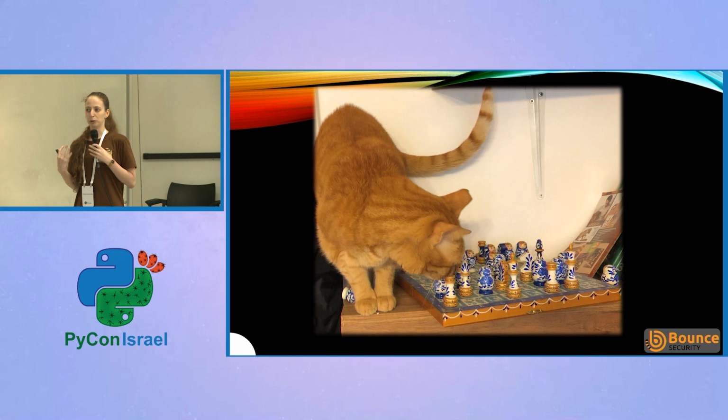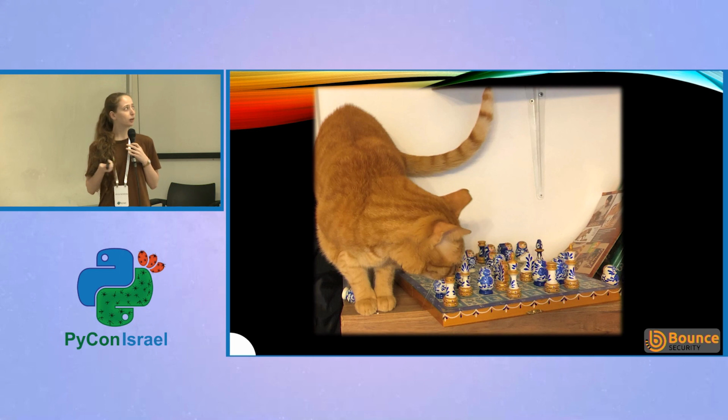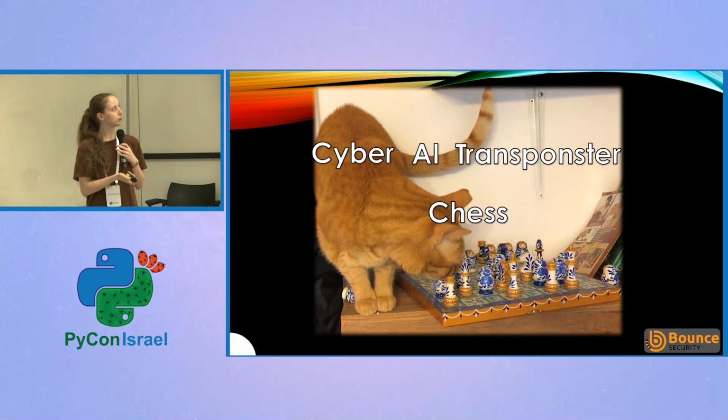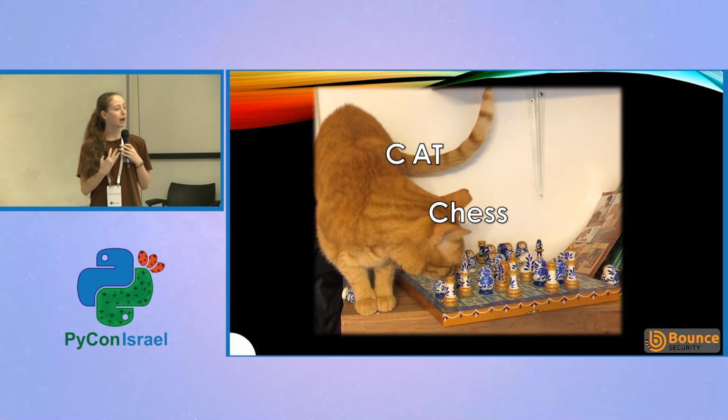It might sound weird to you, who would invest in an app that teaches cats how to play chess? But remember, it's 2021. People invested in things a lot weirder, like NFTs or whatever. Also, they decided to call their app Cyber AI Transponster Chess. Who wouldn't invest in that? All they're missing is blockchain. That's perfect. And that's our cat chess app. That's an imaginary app, yeah, just making sure. And our examples are going to be based on this app.